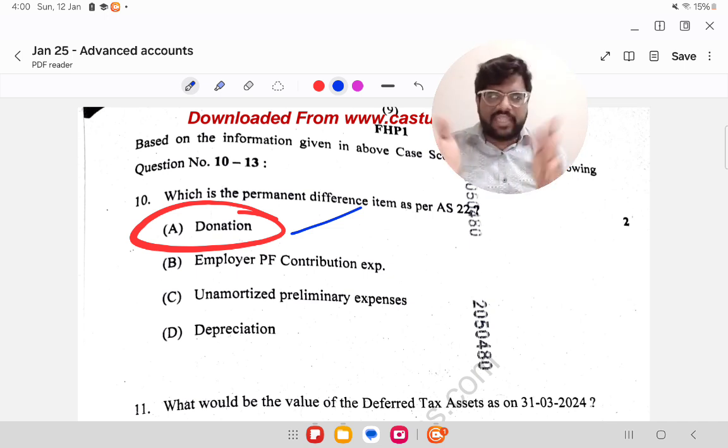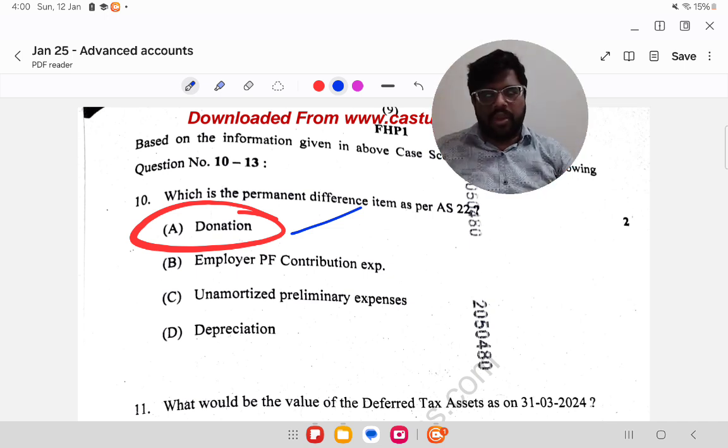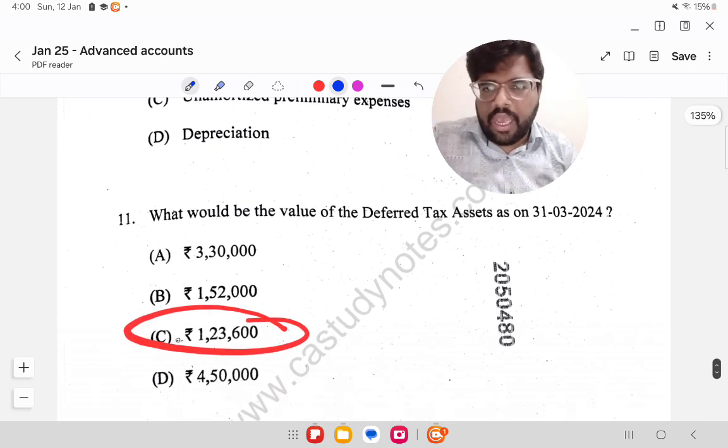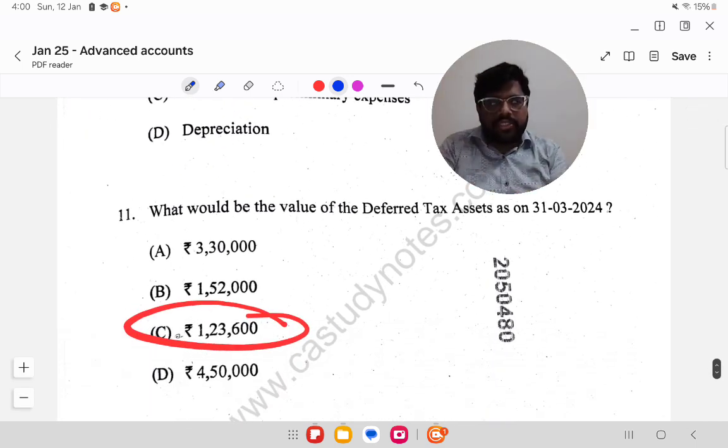Depreciation, there is a difference, but over a period of time, everything will be allowed. So donation is the only answer. What would be the value of the DTA as on 31/3?